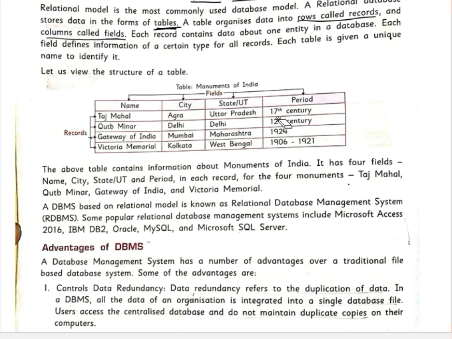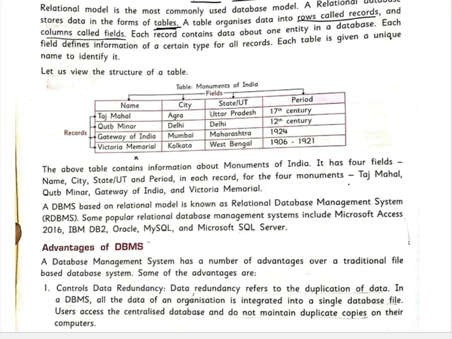So in which period were these monuments built or created? So Taj Mahal was created in the 17th century, Qutub Minar in the 12th century, Gateway of India in 1924, and Victoria Memorial was constructed from 1906 to 1921. So in this way, this table is our relational database. Okay, so the above table contains information about monuments of India.